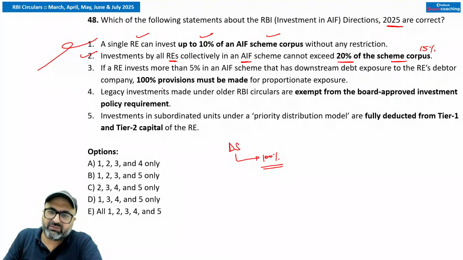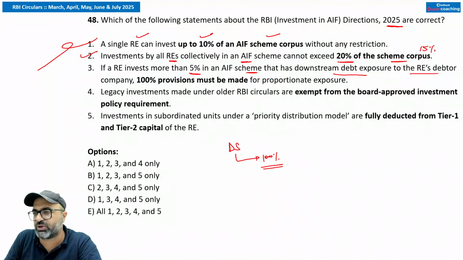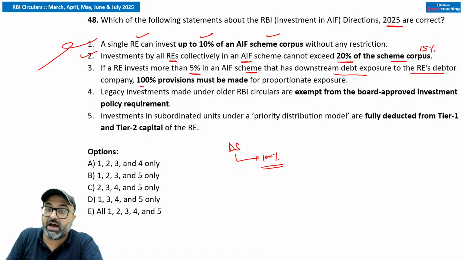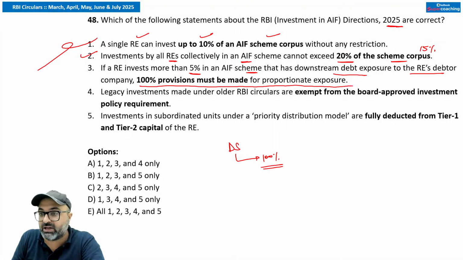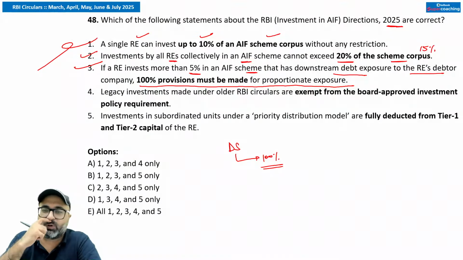Remember that if the regulated entity invests more than 5% in an alternative investment fund scheme that has a downstream debt exposure to the regulated entity's debtor company, 100% provisioning must be made for the proportionate exposure.